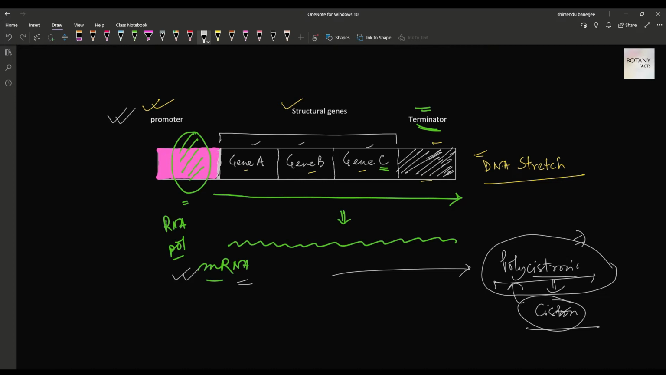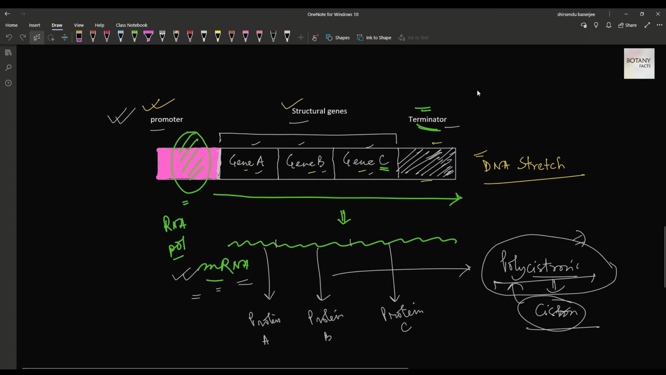But in prokaryotes, a bunch of genes are transcribed as a whole and produce a single mRNA, so it is called polycistronic. So in prokaryotes, this single mRNA, which is a product of three genes, that is gene A, B and C, may be fragmented and undergo separate translation processes and produce three proteins, that is protein A, protein B and protein C.